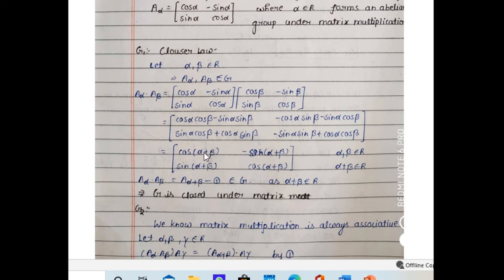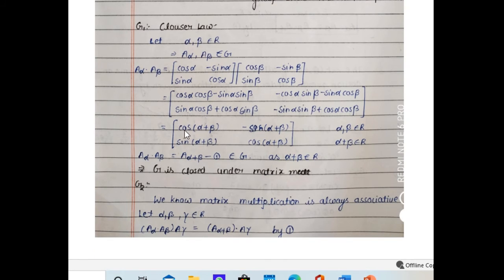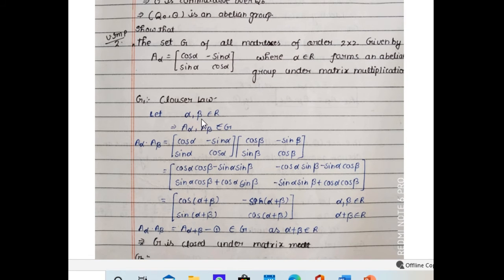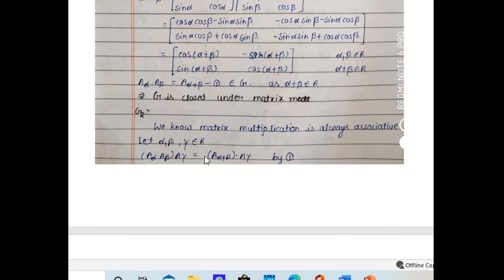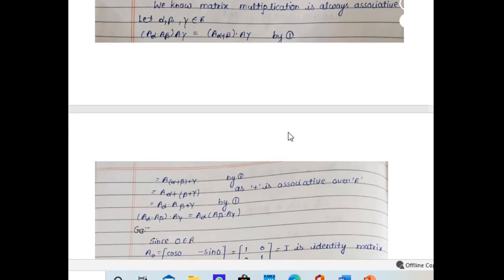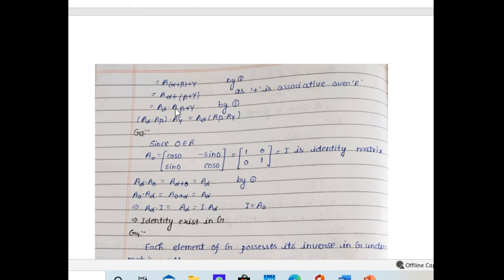So alpha plus beta will also be a real number, and this A alpha into A beta will be of the form cos of alpha plus beta, minus sin of alpha plus beta, sin of alpha plus beta, cos of alpha plus beta, which is the same type of matrix as A alpha. So we have seen that A alpha into A beta is equal to A alpha plus beta. So G is closed under matrix multiplication. Now, since we know that this multiplication is commutative here, the same matrix multiplication will also be commutative.